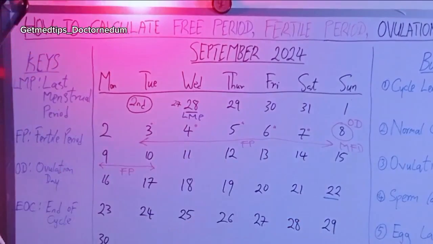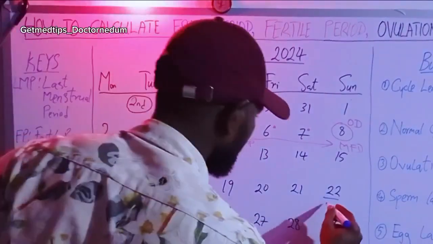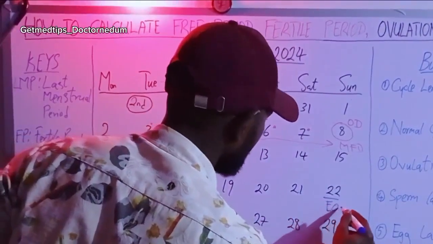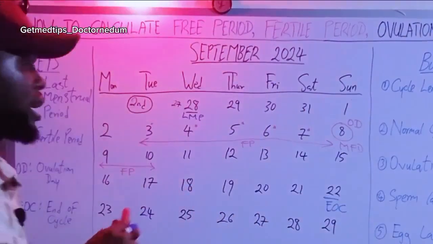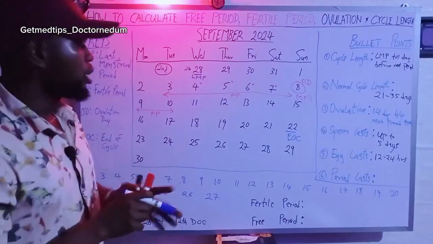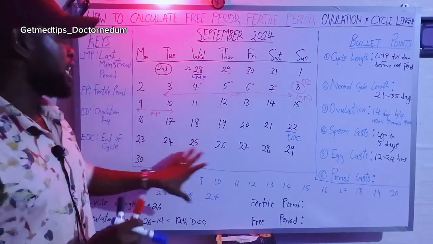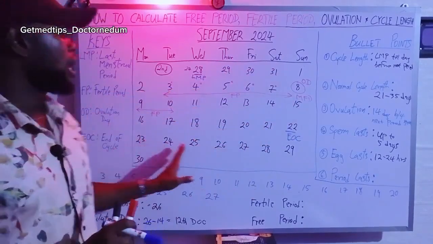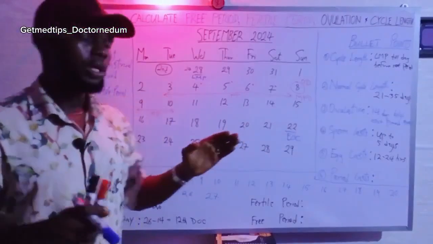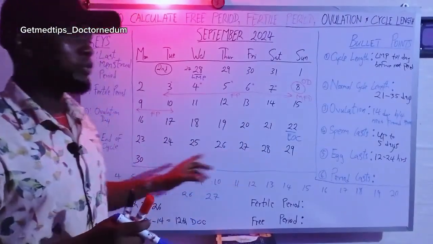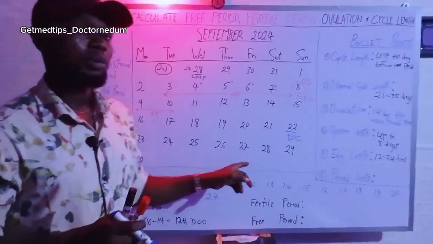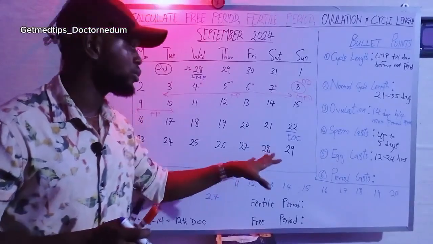The last day of the cycle, end of cycle, end of the cycle. So it means that we are working within this range. We are not going to move over to any other day, because this starts the next cycle, which possibly might still have some fertile days, probably along this place. So we're not going to go into this side.